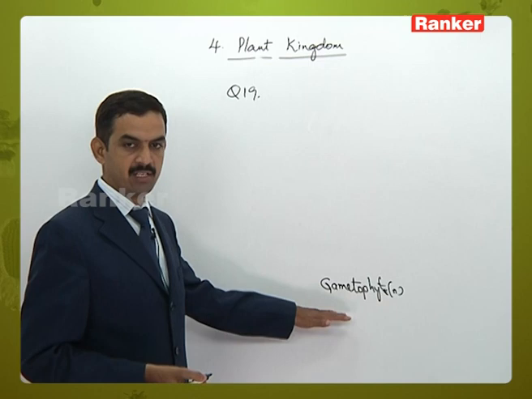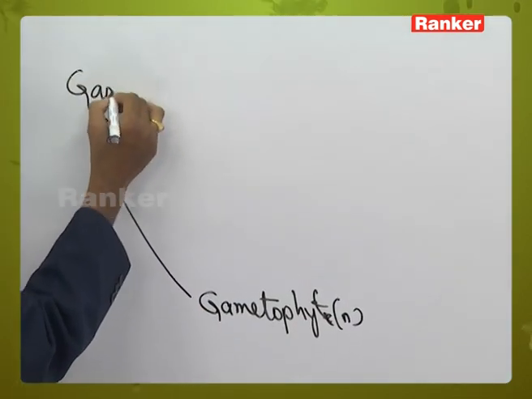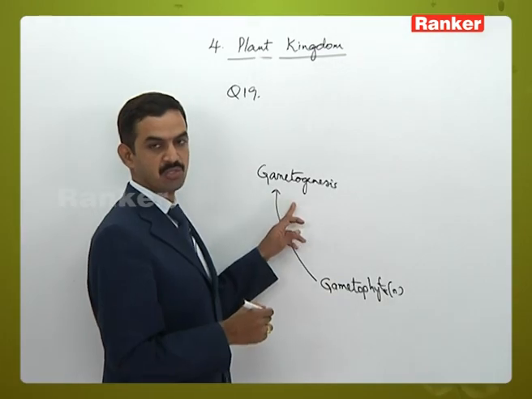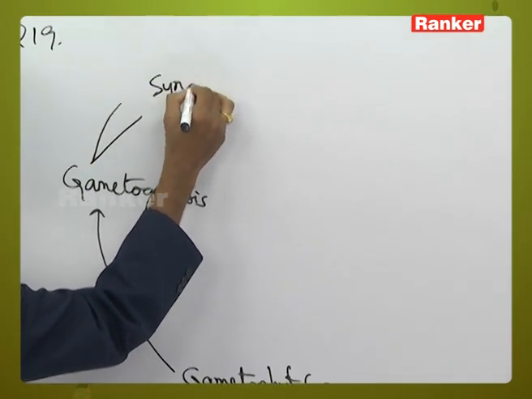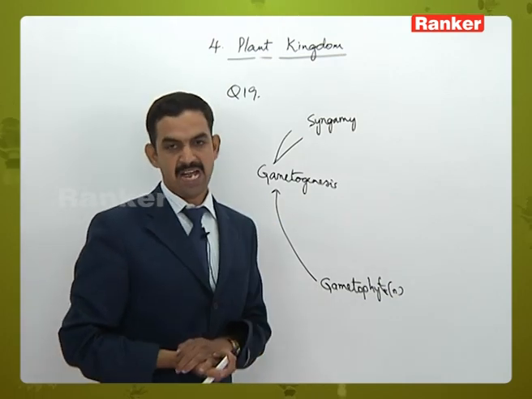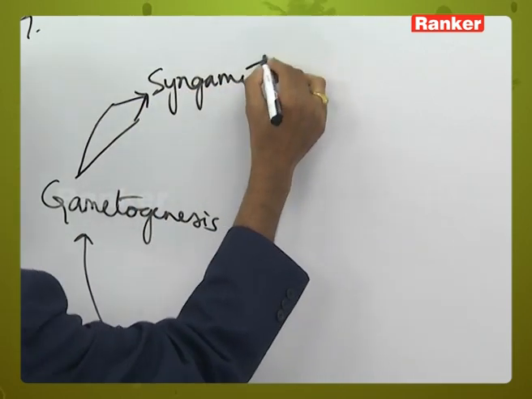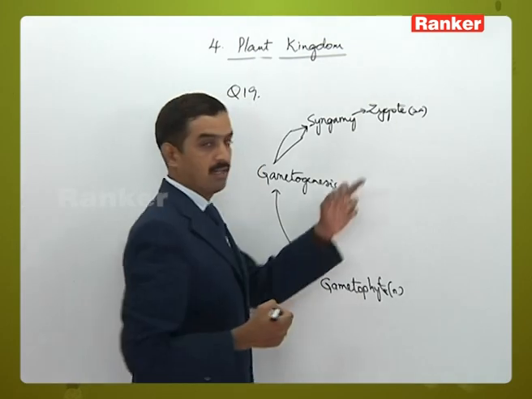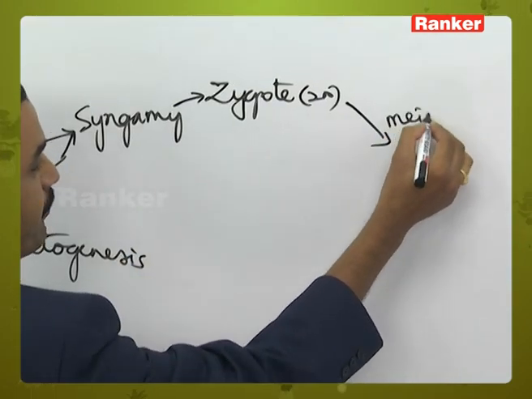Gametophyte, which is haploid. This gametophyte will produce the gametes. This process of gamete formation is called gametogenesis. The gametes which have been formed will participate in a process called syngamy, that is fusion between the two gametes, and this syngamy results in formation of a diploid structure called the zygote. This zygote will undergo meiosis.